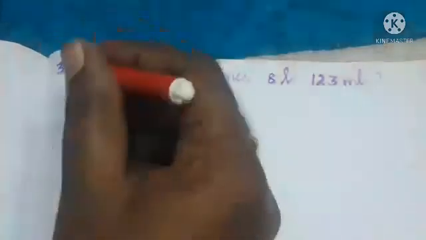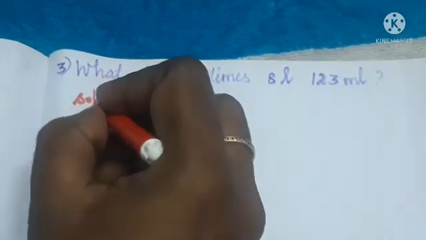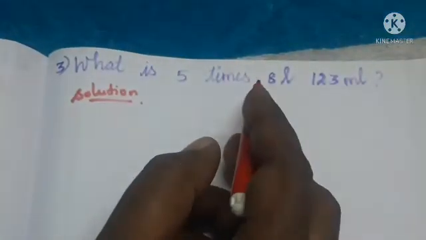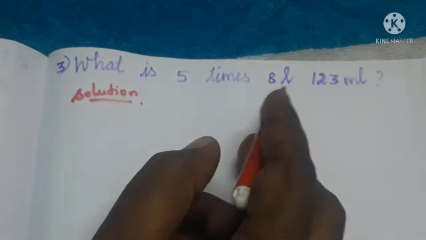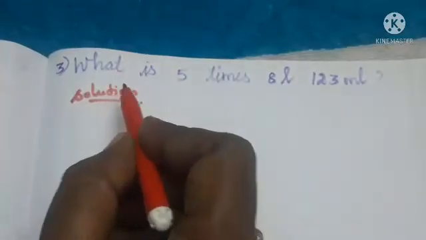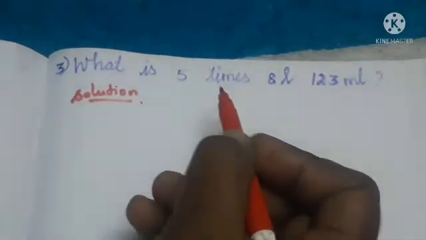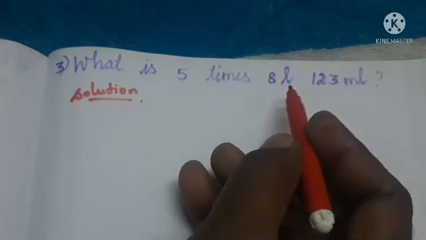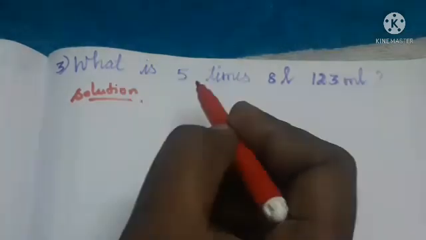Okay, so we can start the answer by writing the solution. In this question it's not given which number we are going to multiply by these numbers. What is given here? 5 times. 5 times means we have to multiply this liter and milliliters by 5. We have to multiply 8 liter and 123 milliliters by 5.